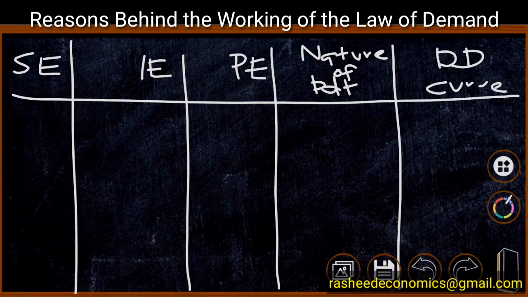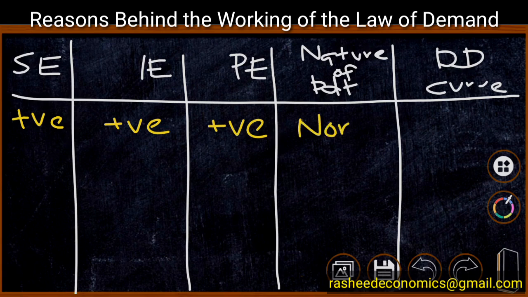Now let us move to the case of a product whose substitution effect is positive and income effect is also positive. Therefore, price effect also will be positive, because positive substitution effect plus positive income effect will be positive price effect. This is the case of a normal commodity.